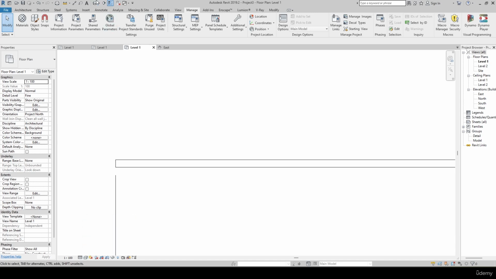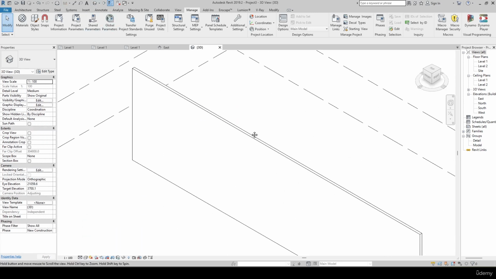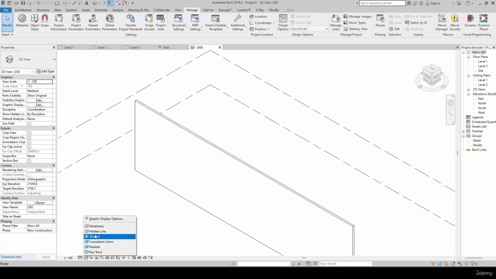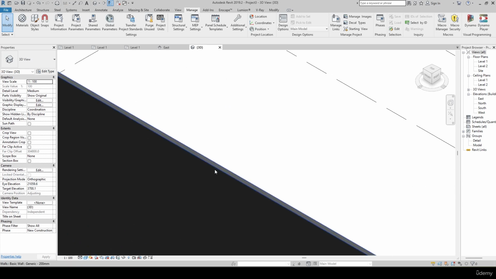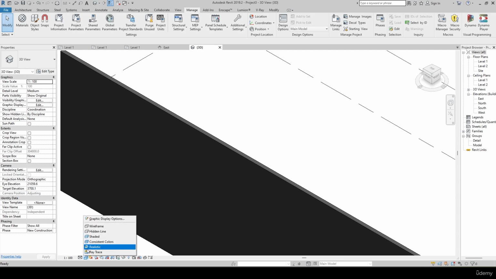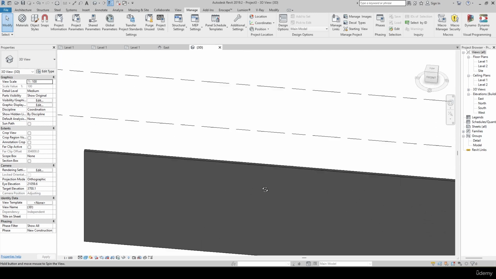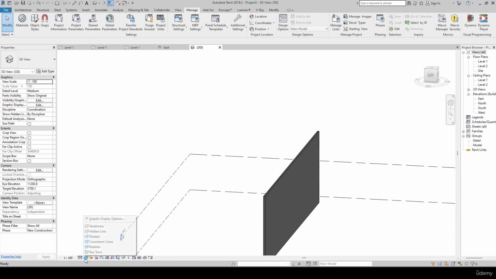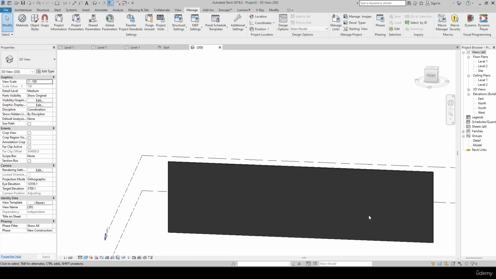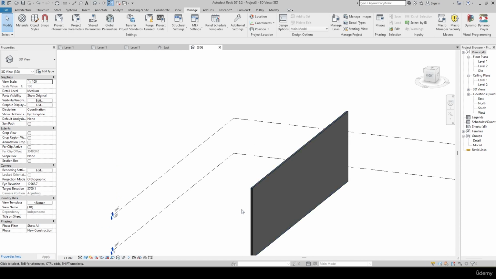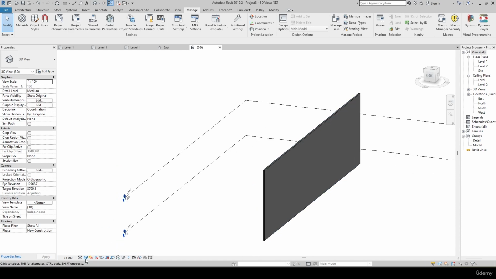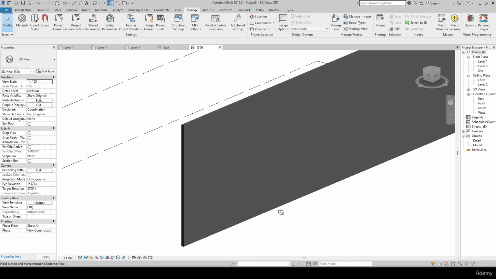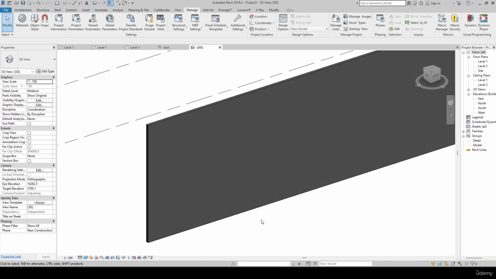I always prefer to go to the 3D and then you'll feel it. Now I'll click on the shaded. See, look at this, it looks in the shaded form. Or if I want to see in the consistent color, if you rotate here, the same color is going to show. Or if I want to see in the shaded, here, see, this one color is going to change, this looks brighter. Then you have the realistic. So if you want to see the projects or objects in the realistic format, you can see.